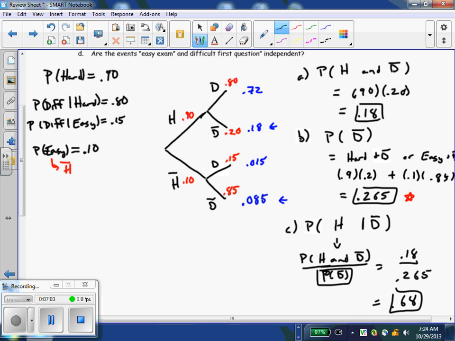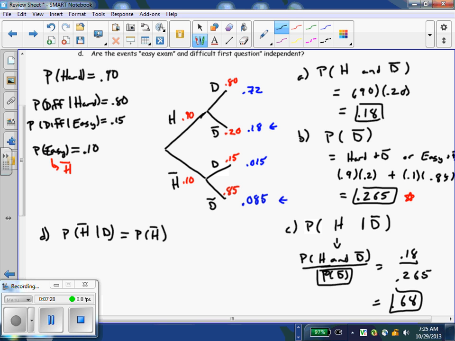And then are these two things independent? Easy exam, difficult first question. So I'll do part D right here. So is the probability of easy exam, which would be not a hard test, and difficult first question, equal to easy test?